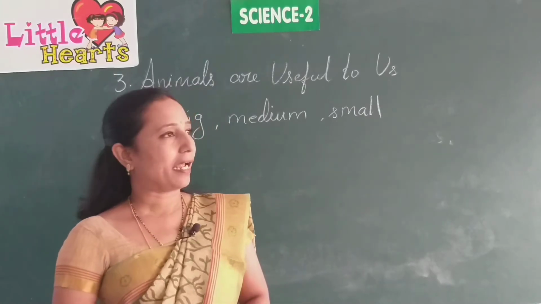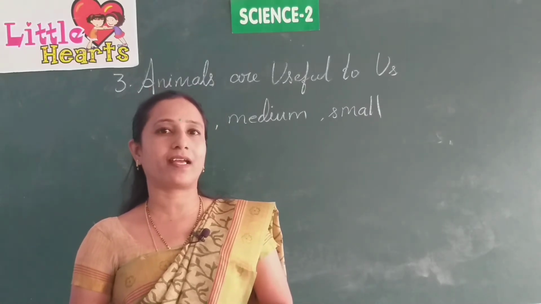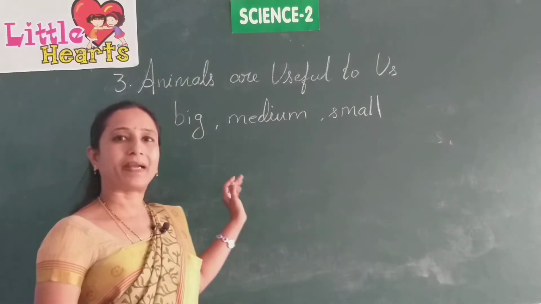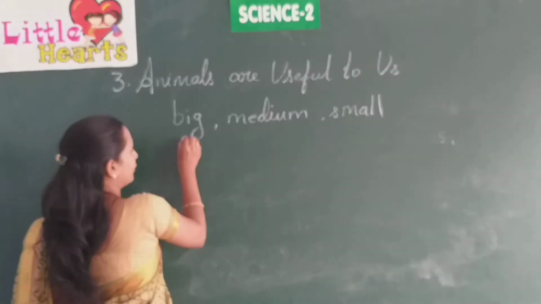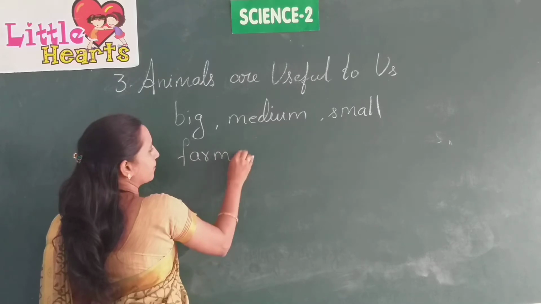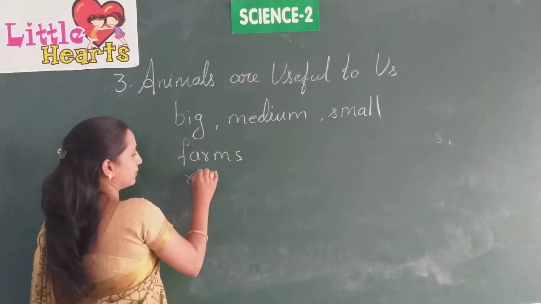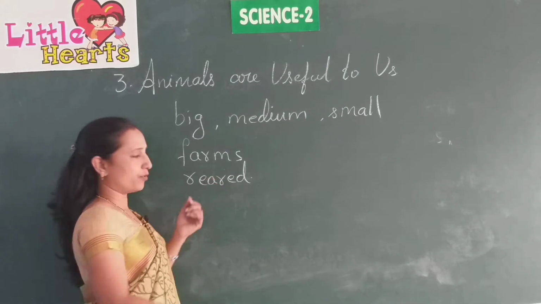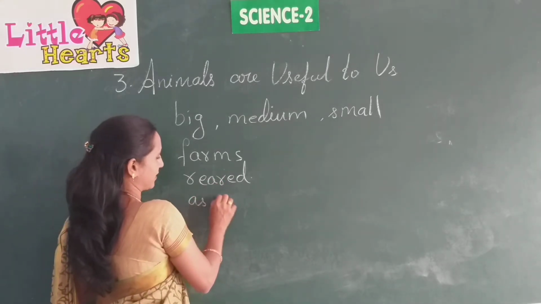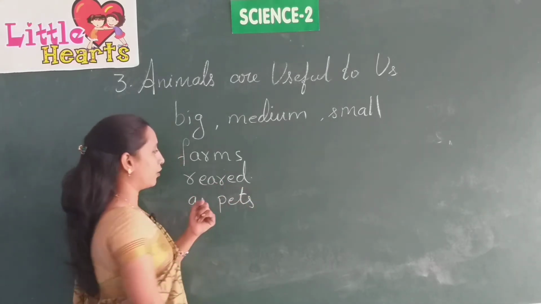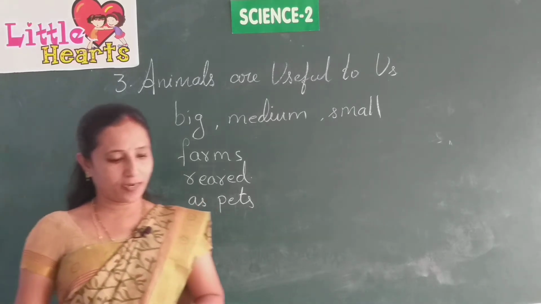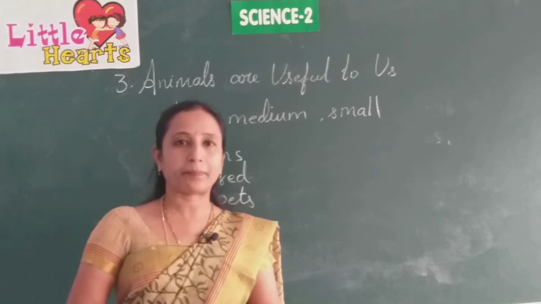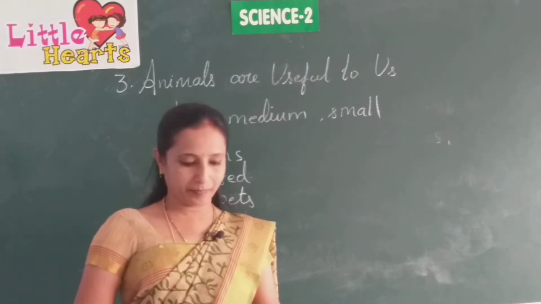Some other animals are reared, and they are kept at homes as pets also. So they are used in farms, for rearing, and also as pets. In this way we are going to learn the different purposes of the animals.